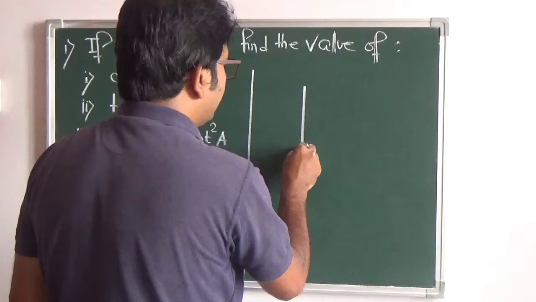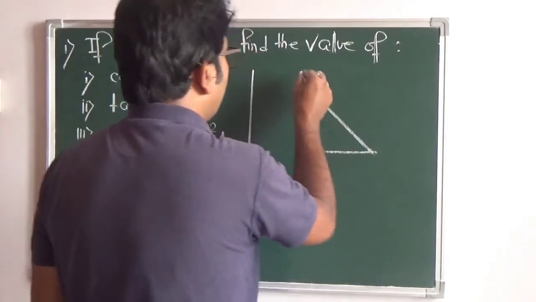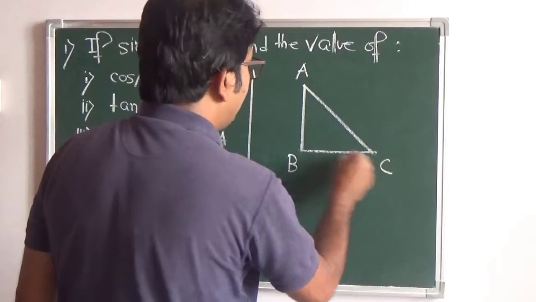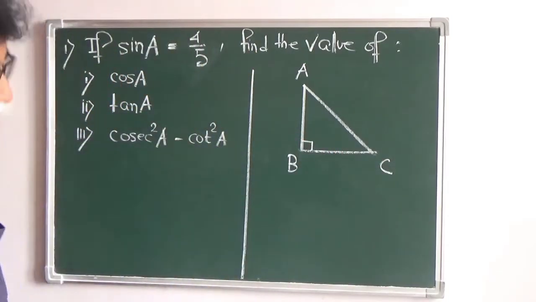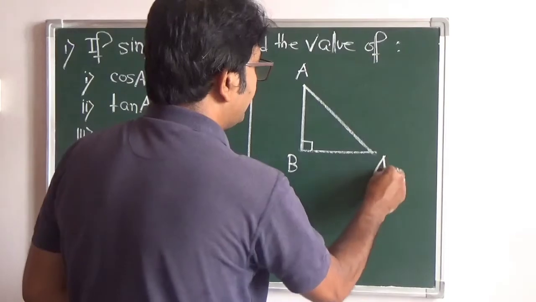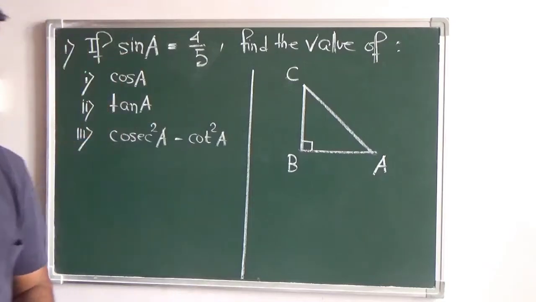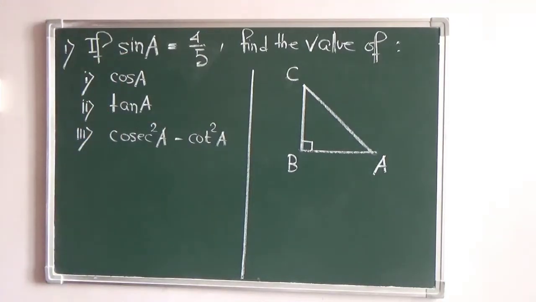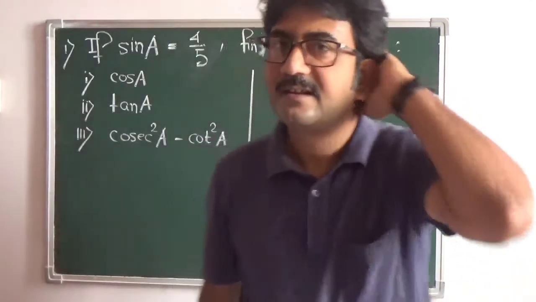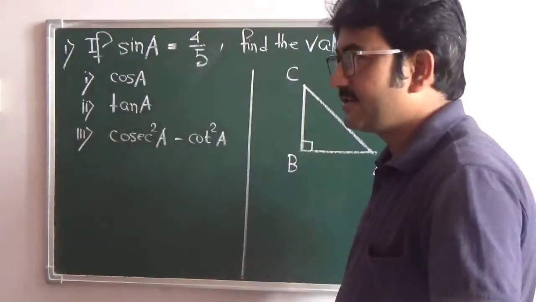Let us draw the triangle. If the triangle is ABC, which is right angled at B, we are given A, so again we have to take it as A. Now can anyone tell me which of the sides is the base and which is the perpendicular? Because the hypotenuse is always AC, the slanting part. Which will be the base? I just repeat once again.